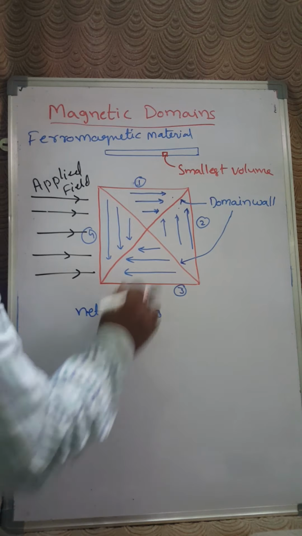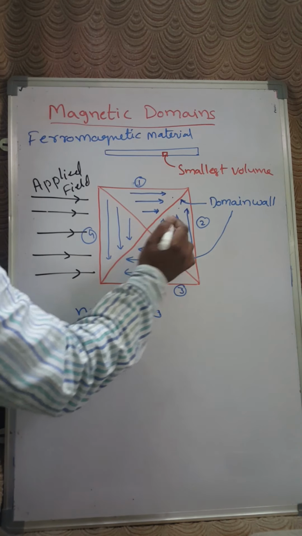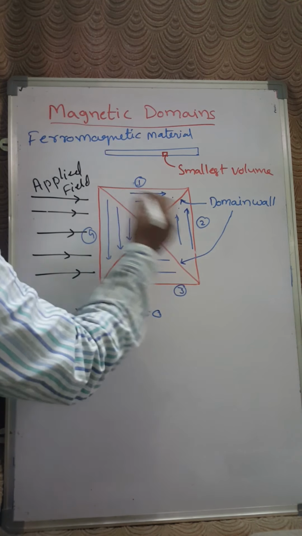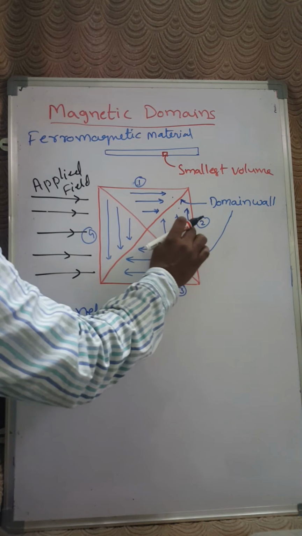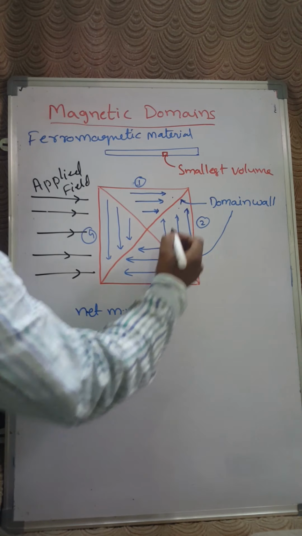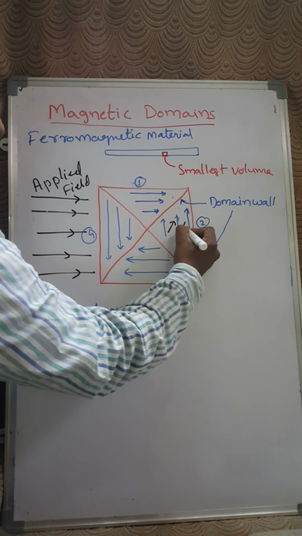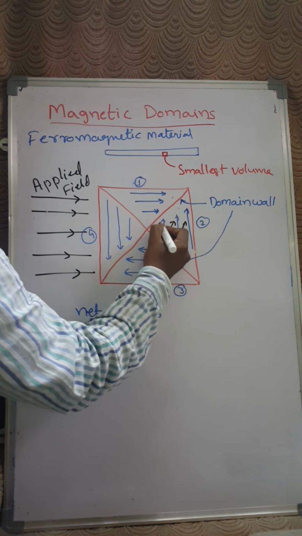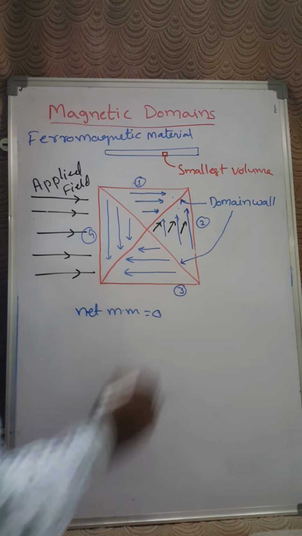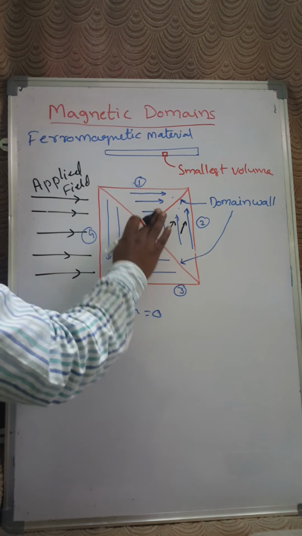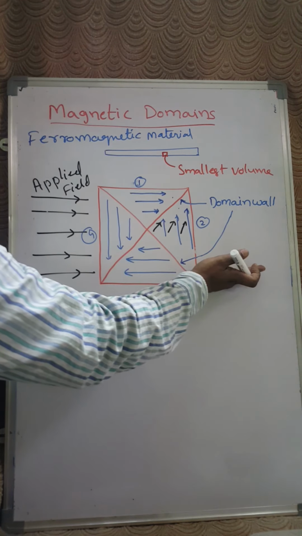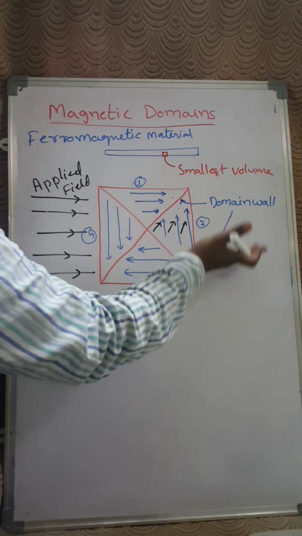And if I see domain 2, it will experience some external force on the individual spins, and they will try to align into the field direction. Then the spin rotation takes place.